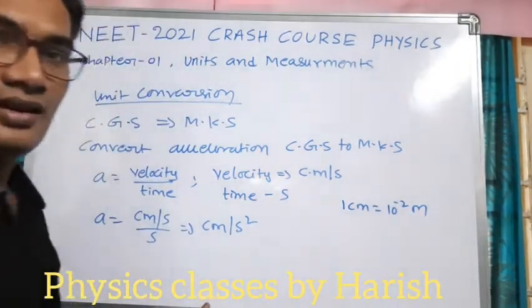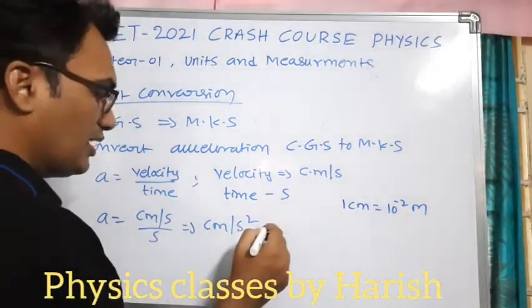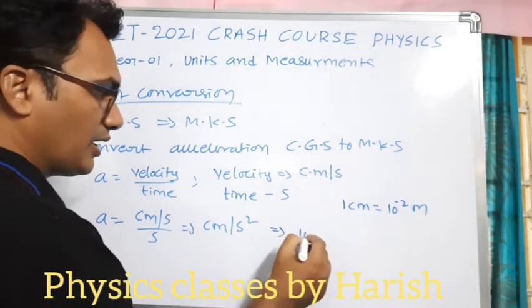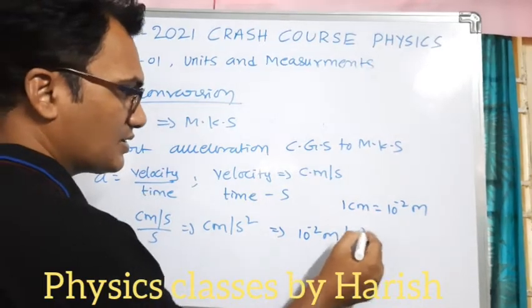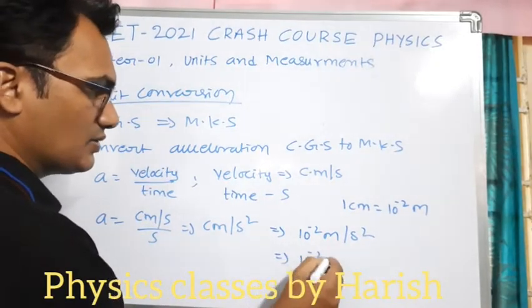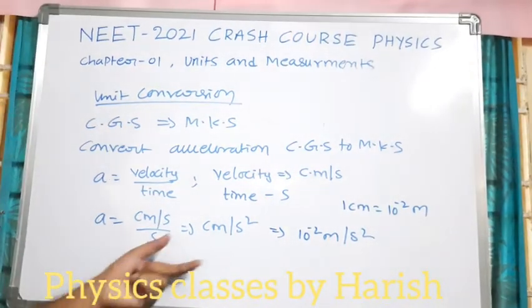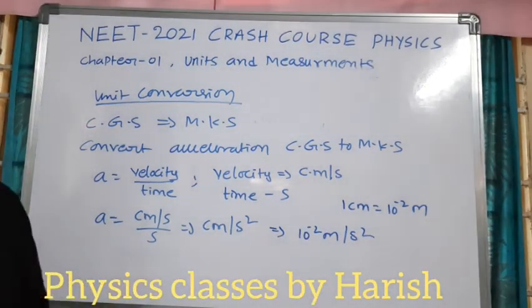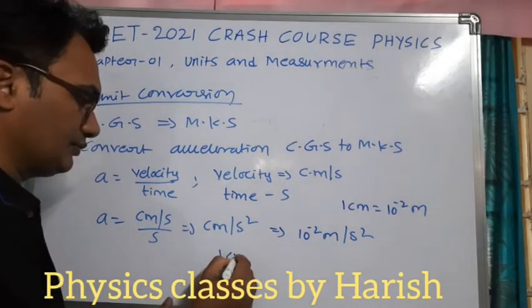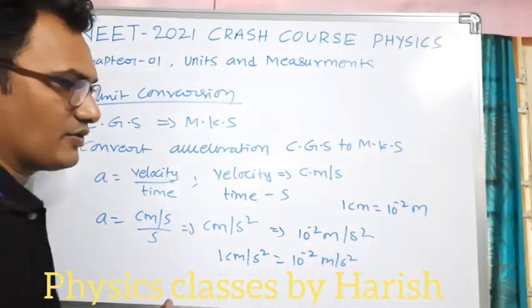Time is second, which is common in all unit systems. So 1 centimeter per second square is equal to 10 power minus 2 meter per second square, the unit of acceleration in MKS.